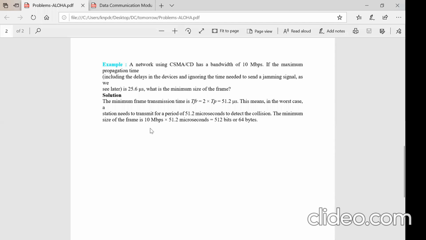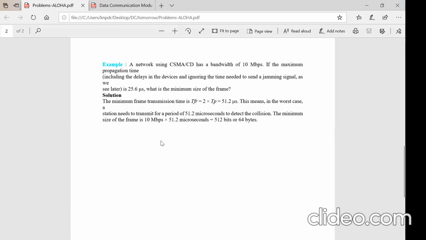2 times the TP here. That is equal to 2 into 25.6, which is 51.2, because the maximum propagation time is given as 25.6 microseconds multiplied by 2. The TP is 25.6 here.